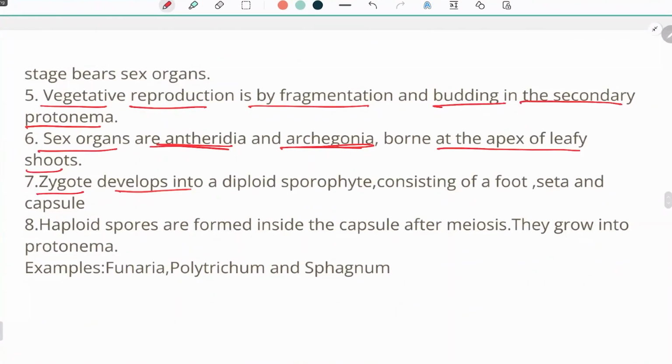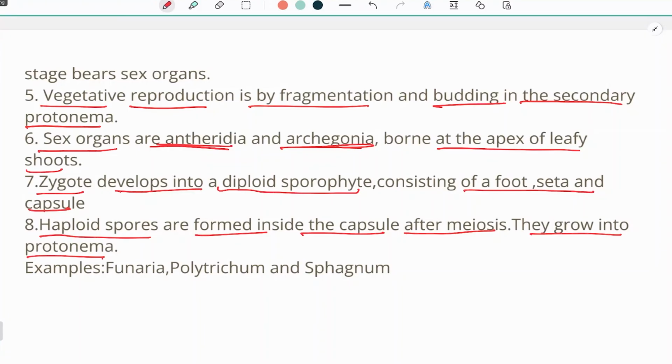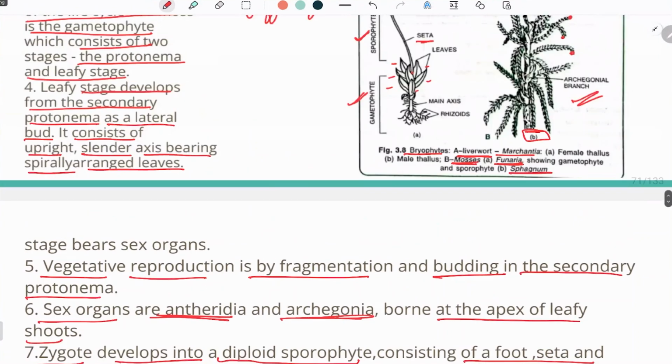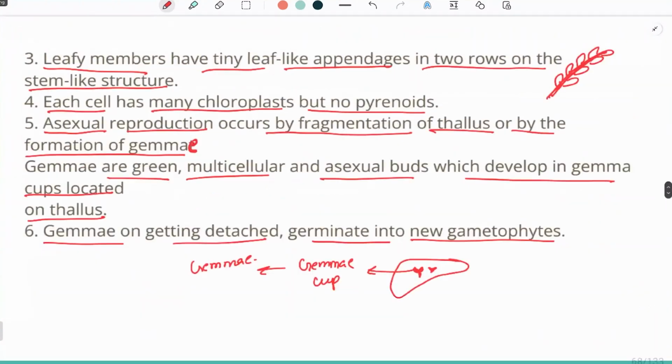The zygote develops into a diploid sporophyte consisting of foot, seta and capsule. The haploid spores are formed inside the capsule after meiosis. They grow into protonema, and later on this protonema will give rise to the gametophytic plant body. The examples of mosses are Funaria, Polytrichum, and Sphagnum. We have seen all the three types of bryophytes.